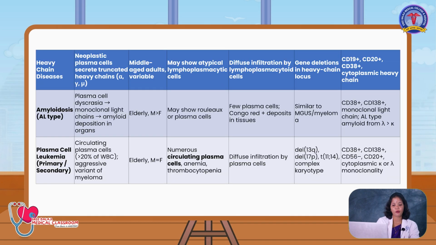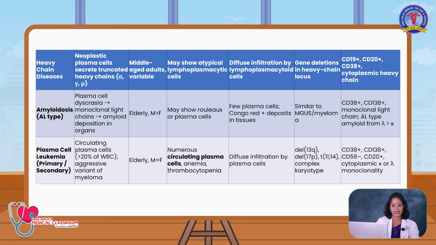Heavy chain disease, neoplastic plasma cell secretes heavy chains like alpha, gamma, which causes plasma cell dyskrasia. It occurs more commonly in the middle age group, may show atypical lymphoplasmacytic cells, diffuse infiltration of the lymphoplasmacytoid cells in the bone marrow, and gene deletion in heavy chain locus. Immunophenotyping CD19, 20 and CD38 will be highly positive.